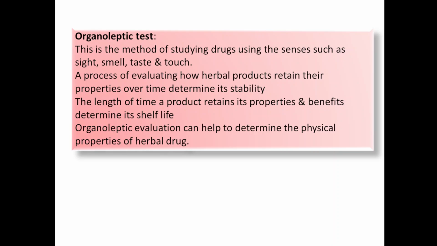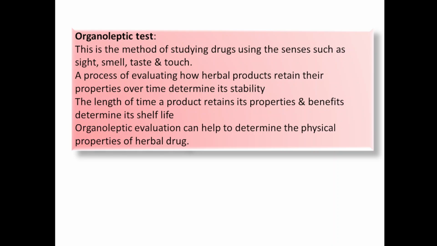Organoleptic test is the method of studying drugs using the senses such as sight, smell, taste, touch. So all the sense organs are used for studying the drugs in organoleptic test. The process of evaluating how herbal products retain their properties over time determines its stability.